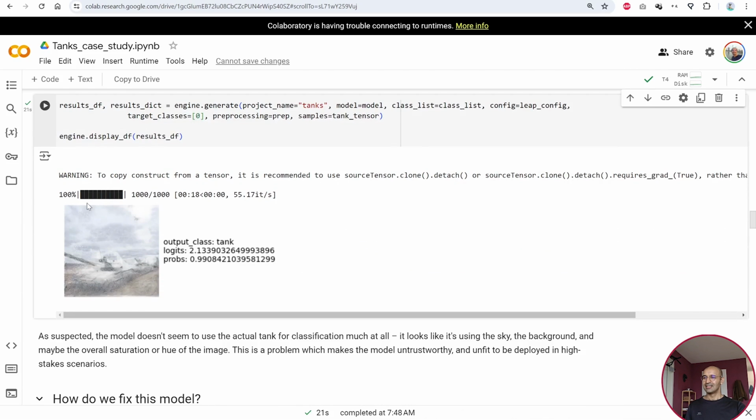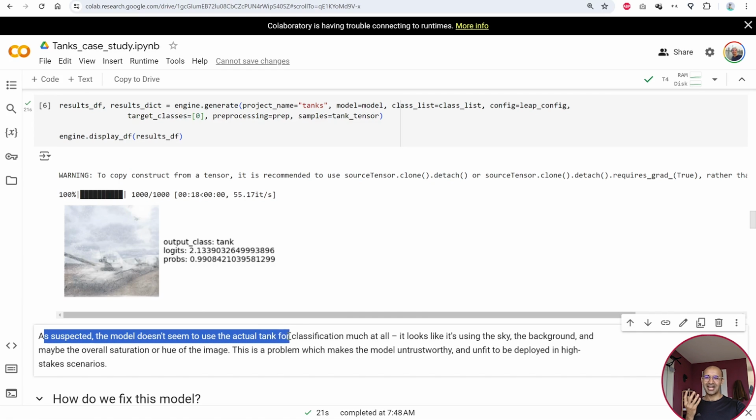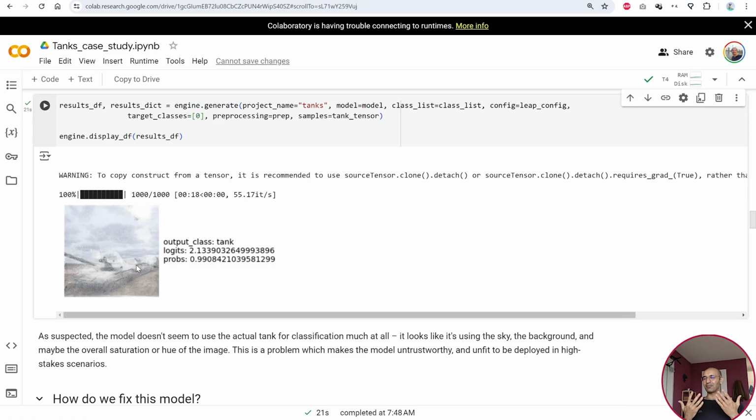As you can see, the model is using the entire picture to predict a tank. The white areas indicate that that feature is not being used, and the other areas indicate that the feature is being used. The tank here is white, which means that the model is not using the tank to predict the tank, but it's using the sky and maybe the ground. So as suspected, the model doesn't seem to use the actual tank for classification much at all. It's using the sky, the background, and maybe the saturation of the picture. So how can we fix this model?